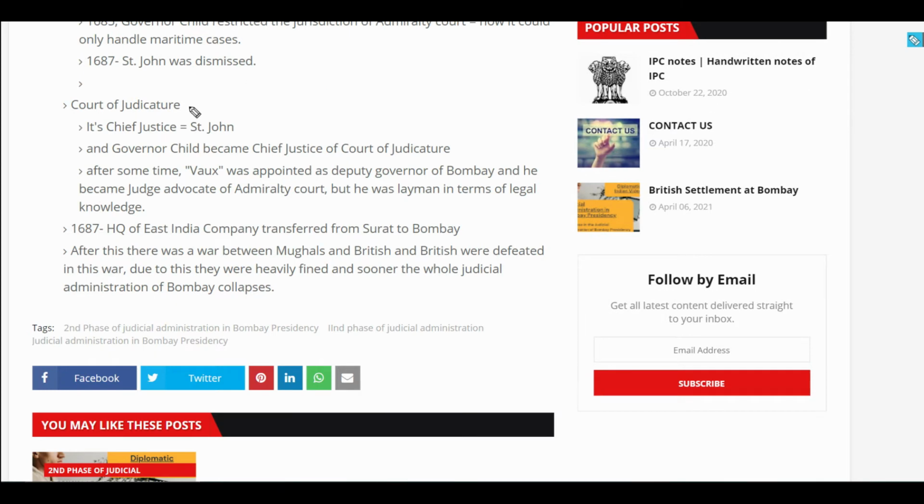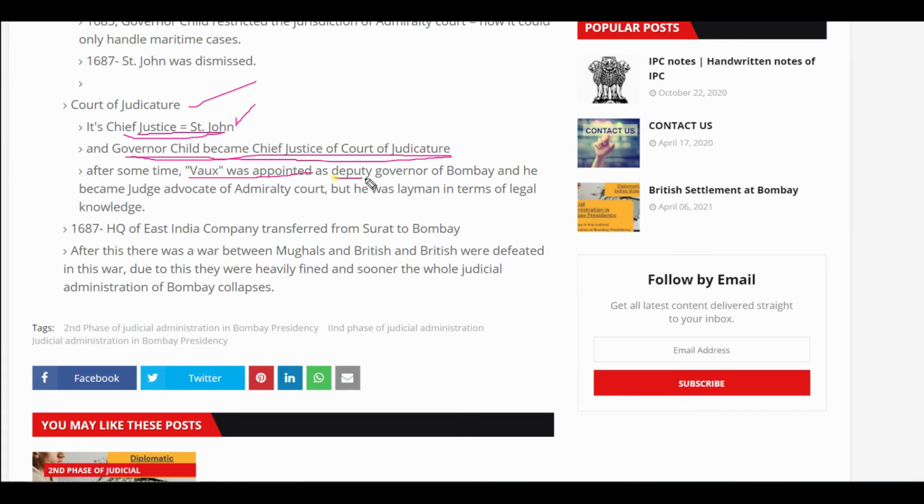Another court was established in this phase. It was called the Court of Judicature. Its Chief Justice was the same person who was going to be the Chief Justice of the Admiralty Court. So who was that? It was the Judge Advocate, St. John. So St. John was also appointed as the Chief Justice of the Court of Judicature. But as I have already told you, Governor Child dismissed St. John and himself became the Judge Advocate. So here also Governor Child became the Chief Justice of the Court of Judicature.